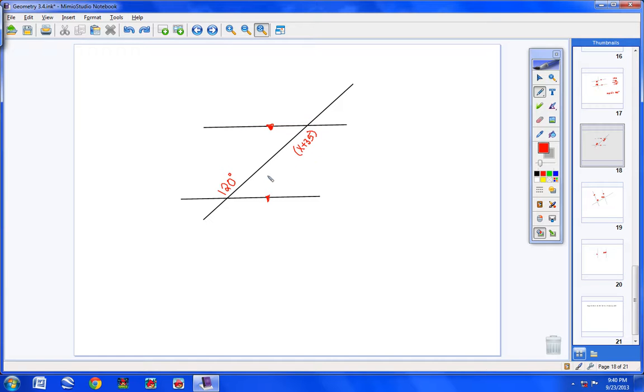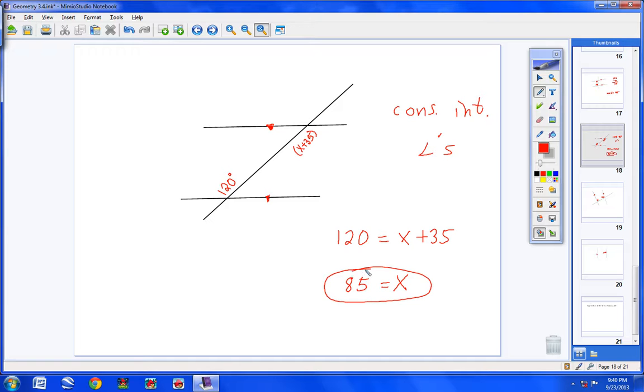They're on the inside. And notice how 120 is on the left of the transversal and x plus 35 is on the right. So they're on different sides. Well, guys, we call this consecutive interior angles. And if you'll look at principle number 1 that I gave you, it says consecutive interior angles are congruent. So I know the angle that's 120 degrees equals x plus 35. They're equal. And now simply subtract 35 from both sides, and you would be left with 85. So x equals 85.